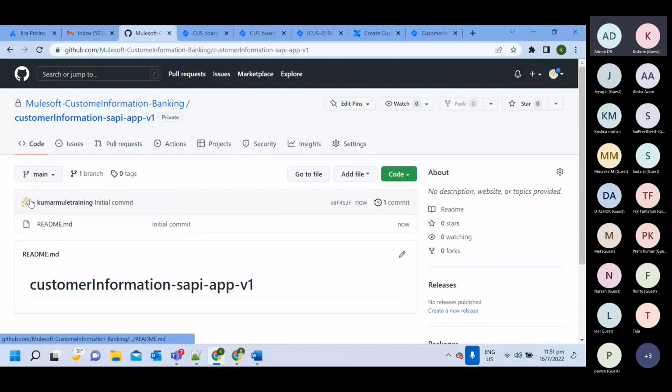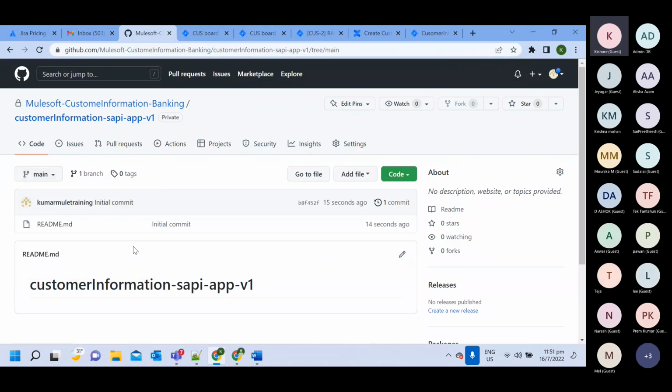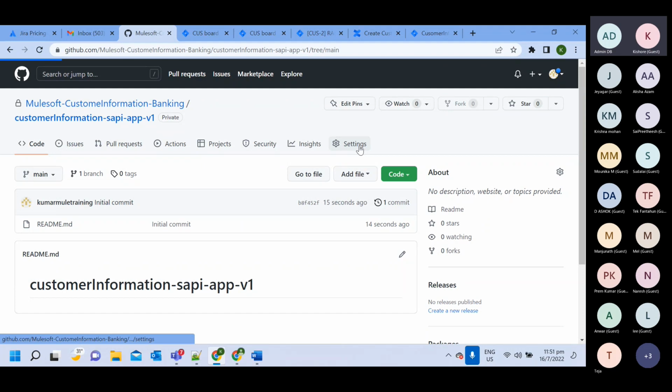So this is the branch name. So this is master, the main branch name. Branch name is main, but I don't want this. There will be one option. Let me see where I will get that option.